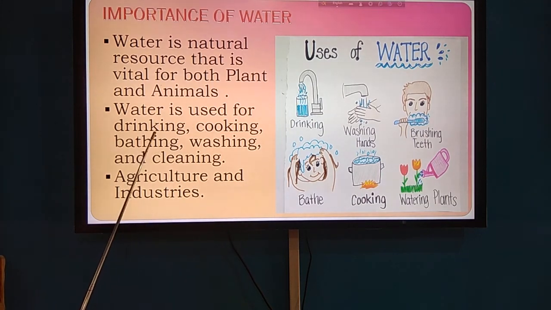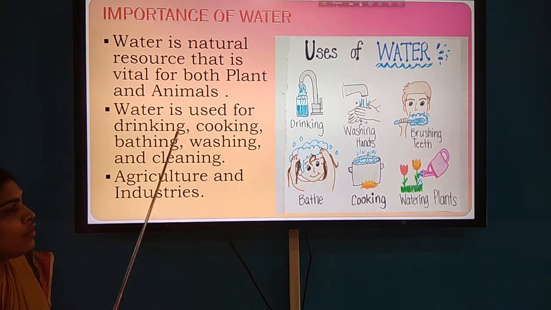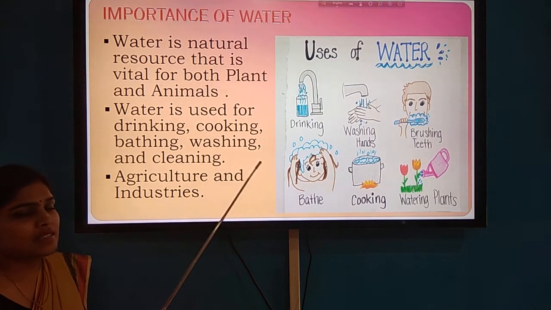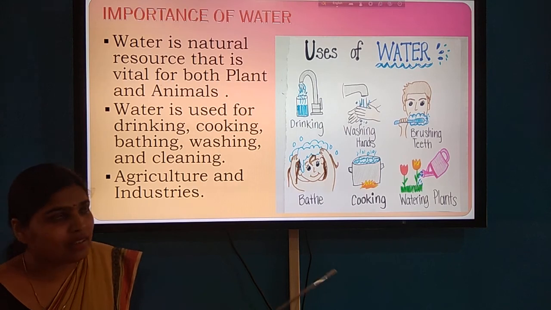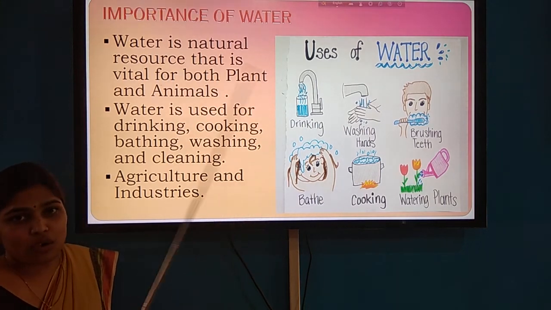That is for drinking, cooking, bathing, washing, and also for cleaning purposes, like cleaning the floor. Just imagine that if you are not getting water for one day, then how can we do all these processes?